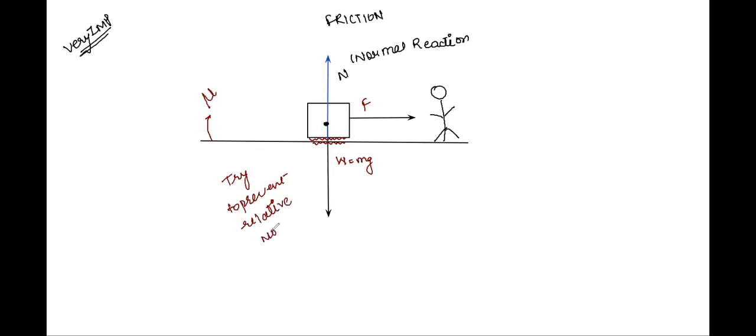So the surface will try to prevent the relative motion, and in order to oppose this relative motion, it will apply some force in the direction opposite to the direction in which the body is tending to move. Class, remember, right now the body has not started moving. The body is trying to move. So I'll write it here clearly.